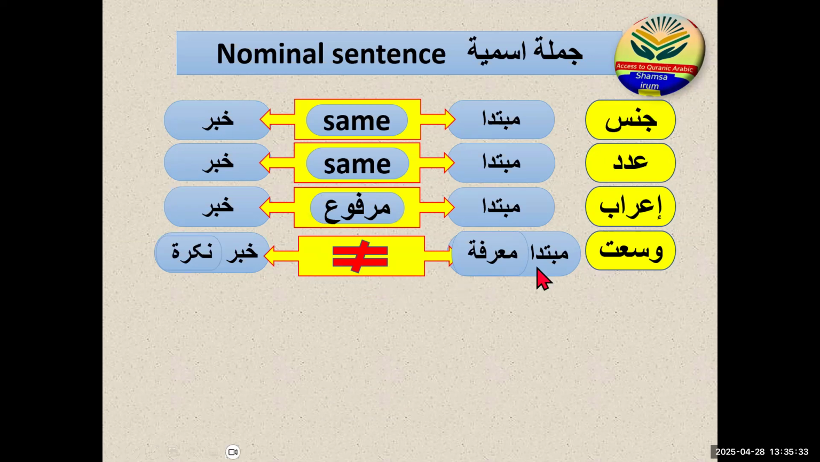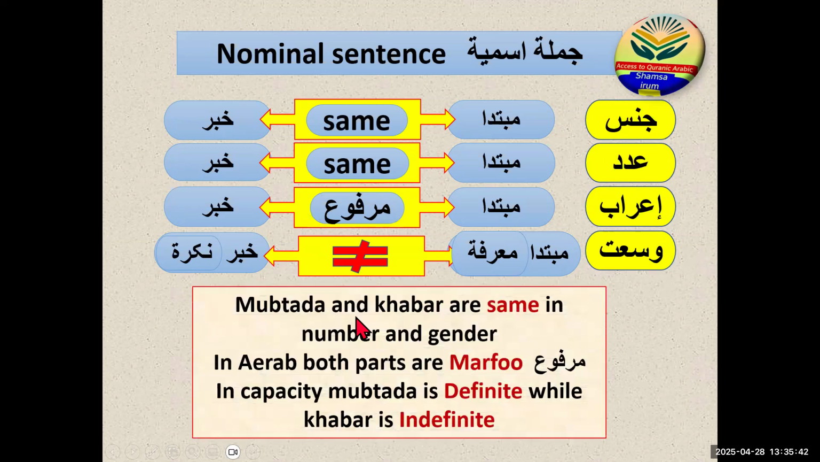Okay, so these are the main parts for today's lecture. The wusat, the capacity, will play the main role in today's lecture. In written form, I wrote here as well that mubtada and khabar are the same in number and gender. In i'rab, meaning in status, both parts are marfu. In capacity, mubtada is definite while the khabar is indefinite. This is the main important thing about the definite and indefinite.